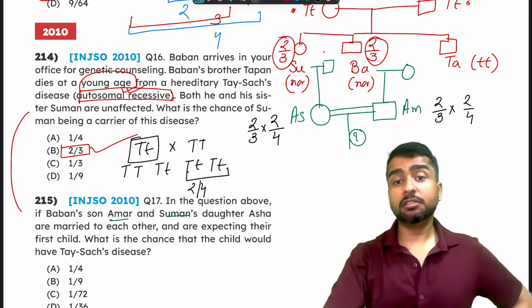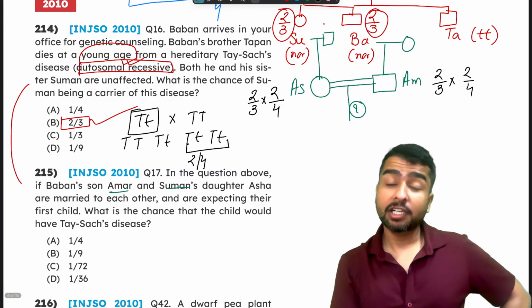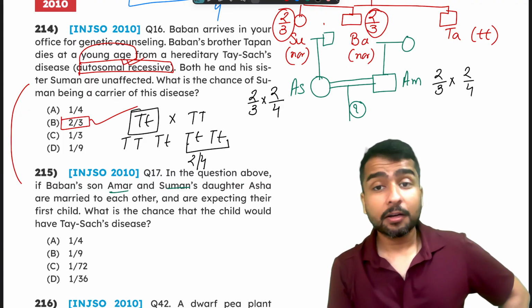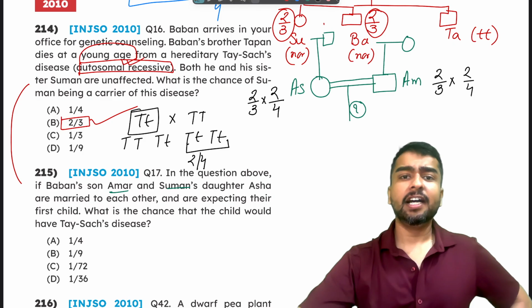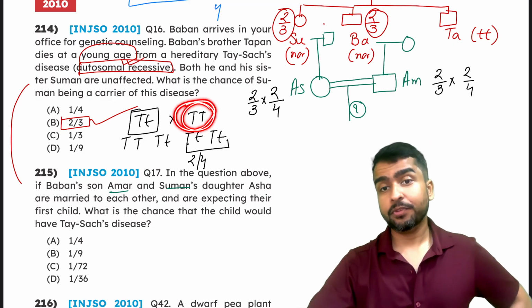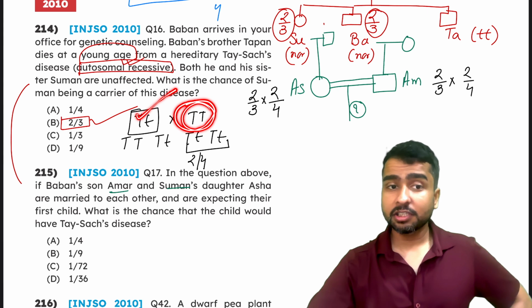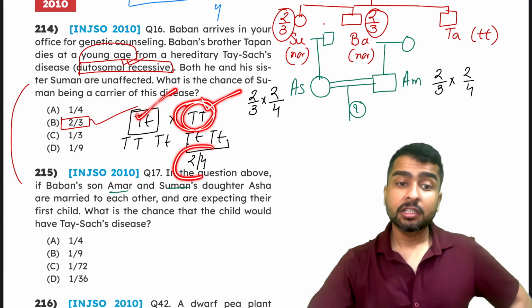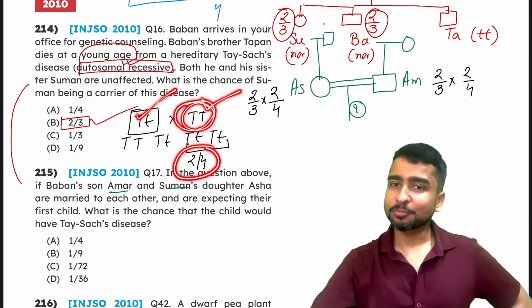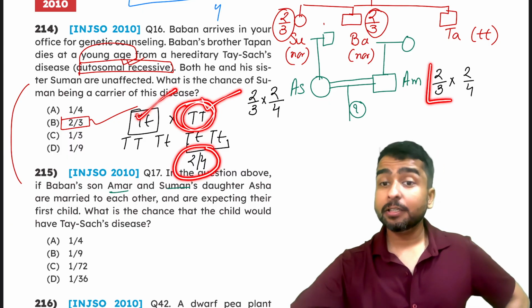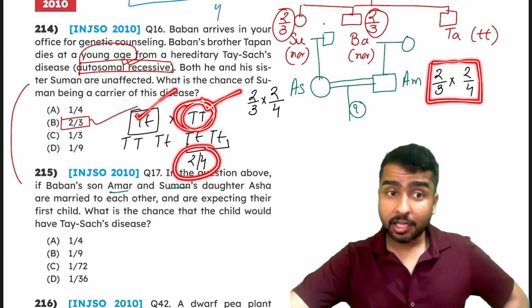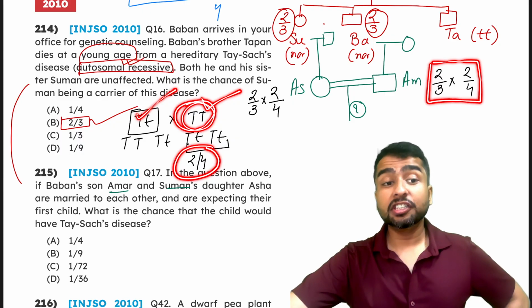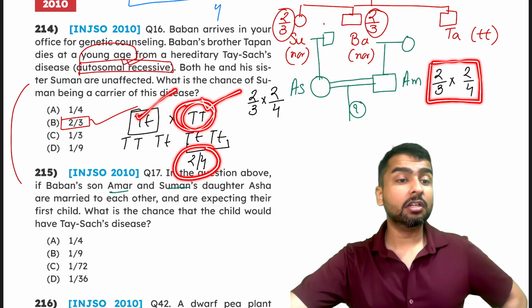Why? Because once again, Baban will have a 2/3 possibility of being a carrier, and whoever Baban marries, we have to assume that they are completely normal. So Baban, big T small t, the spouse, big T big T, the possibility of a carrier, big T small t. And hence, what is the net possibility that Amar is a carrier? 2 by 3 multiplied by 2 by 4.